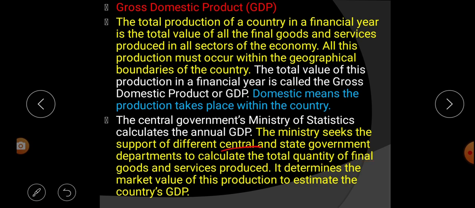The Ministry of Statistics takes the help of central and state government departments to calculate the total quantity of final goods and services produced in a country. It determines the market value of this production to estimate the country's GDP. That means this helps to determine the market value of the production to estimate the country's GDP.